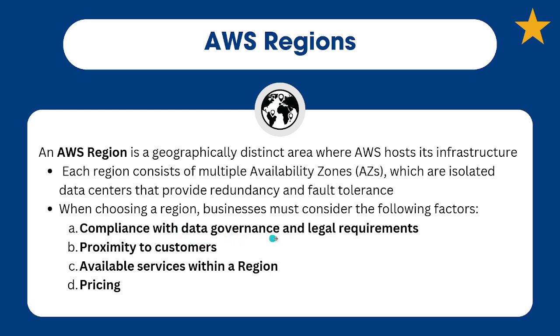Another one is compliance with data governance and legal requirements. If you're working with sensitive data, if you have to follow really strict licensing requirements, or some kind of rules or laws, then the region that you choose might matter. Some laws might not allow you to take your data outside the country, for example. So this is where choosing an AWS region is important. Not all services are going to be available in all regions. Some regions will be more limited in the services that they offer. So it is important when choosing a region to consider what services you're going to need. And of course, there's pricing. Different regions will have different pricing.